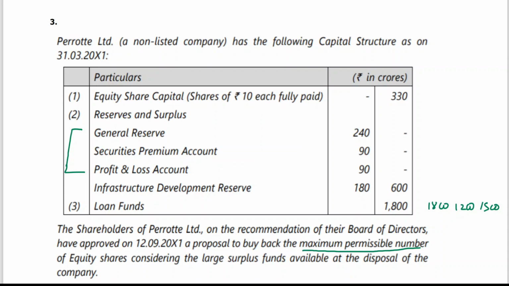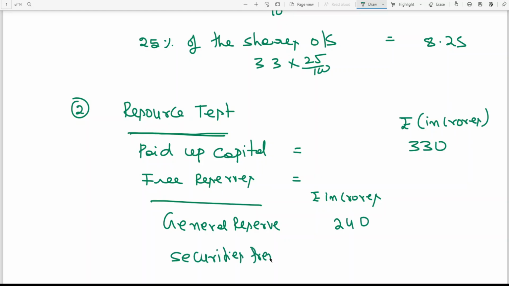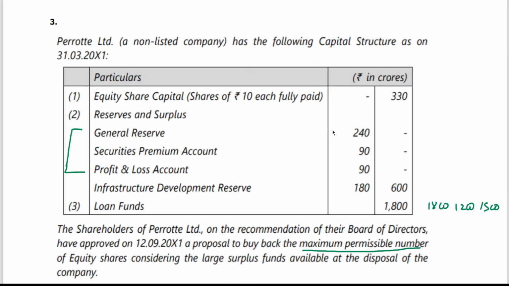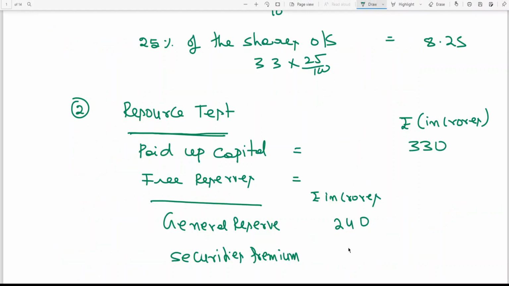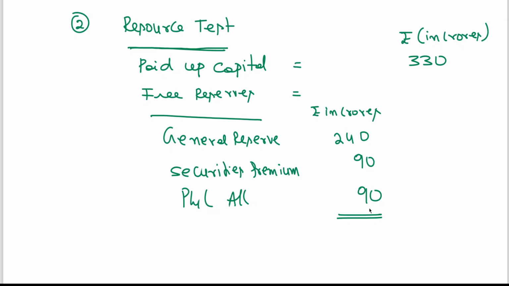General reserve 240, then securities premium 90, P&L account also 90 crores. 240 plus 90 plus 90 gives you 420 crores.